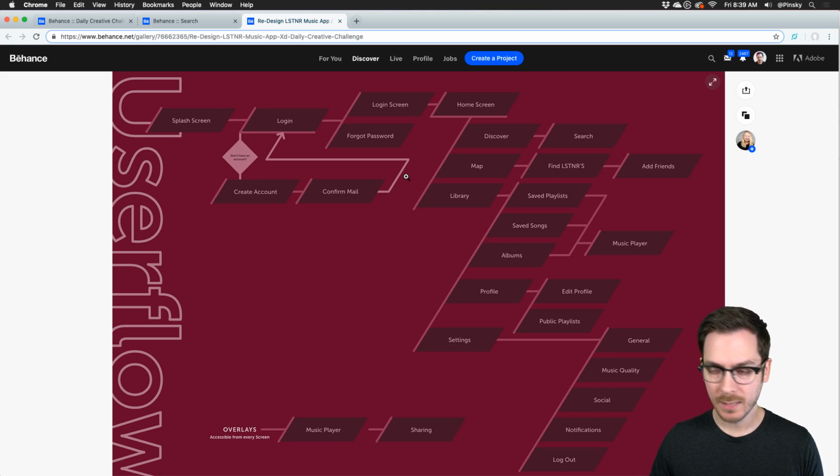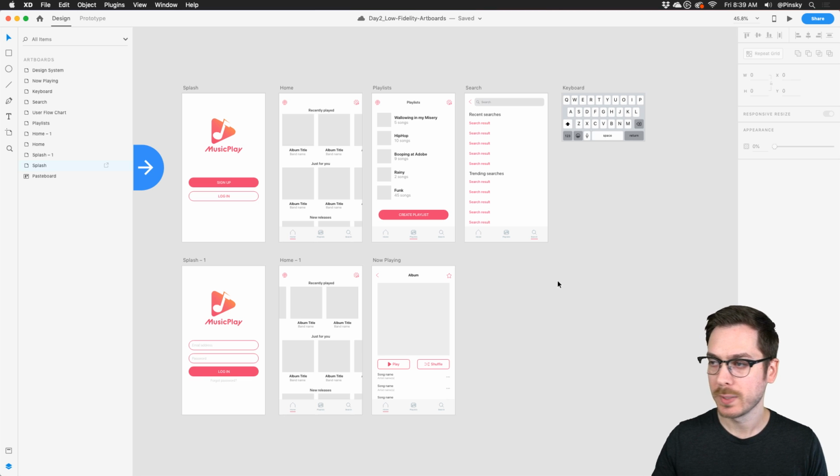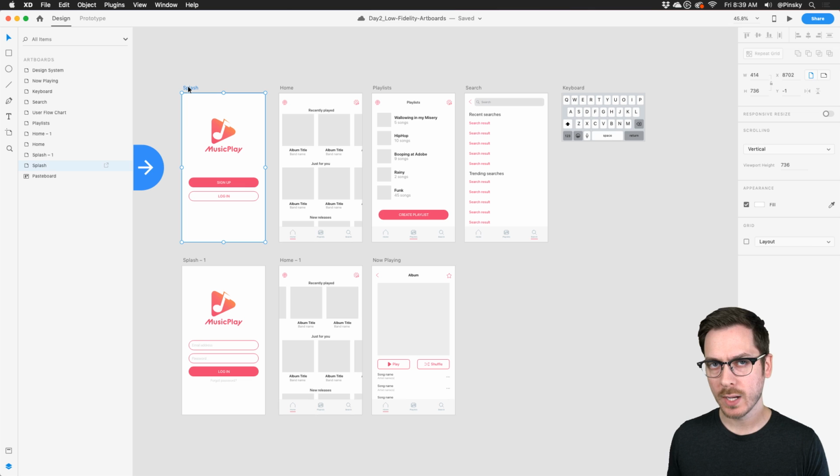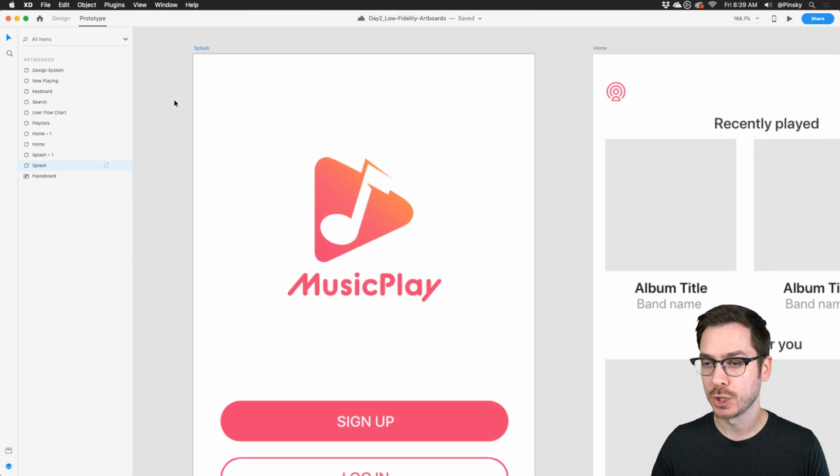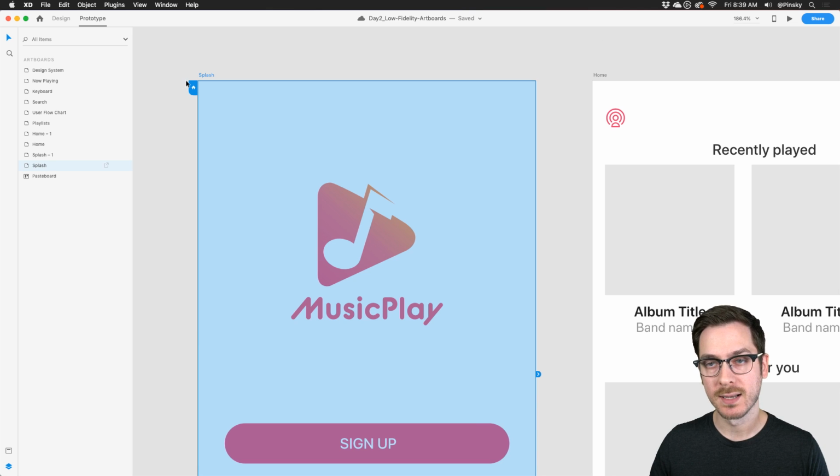So, let me hop over to Adobe XD. Bam, here we go. So here's what we kind of worked on yesterday. I did make a few small tweaks, but nothing major. And what I want to do is show you how you can start sharing this stuff on Adobe XD and also on Behance. So there's a few things that we want to tackle. The first thing is, whenever you're sharing a project for a review, you want to make sure to mark your home screen. So this is going to be the home screen. So I'm going to go into prototype mode. I want to make sure that this little home button is turned on.